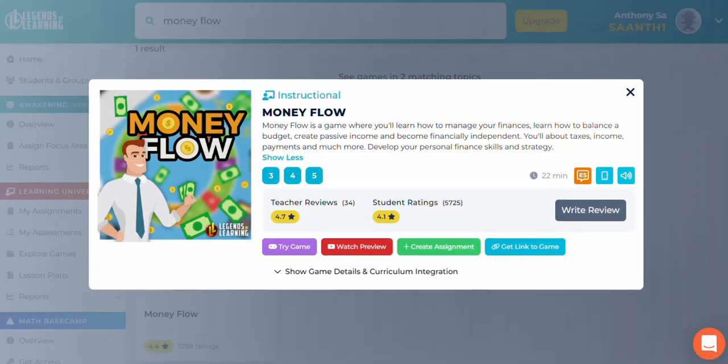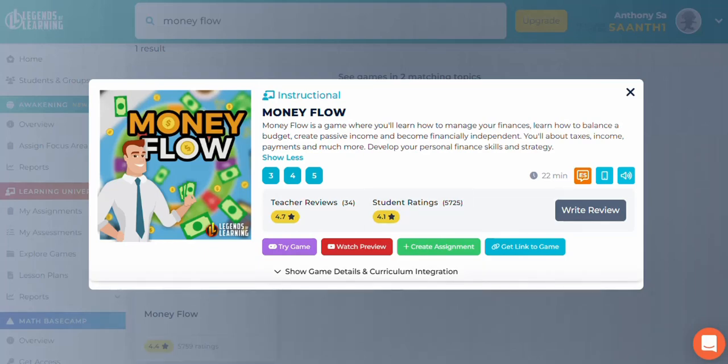Legends of Learning presents the Money Flow game. Money Flow is a game where you will learn how to manage your finances, learn how to balance a budget, create passive income, and become financially independent. You'll learn more about taxes, income, payments, and much more. Develop your personal finance skills and strategy.